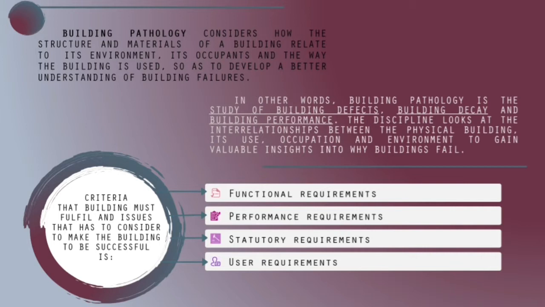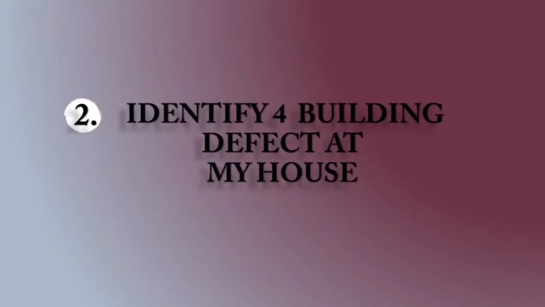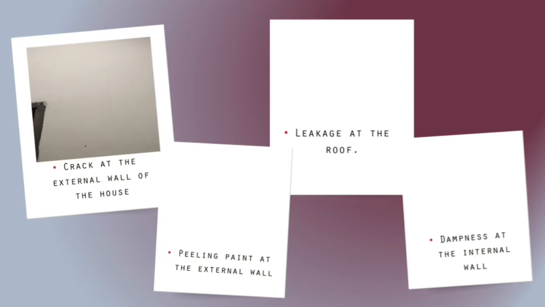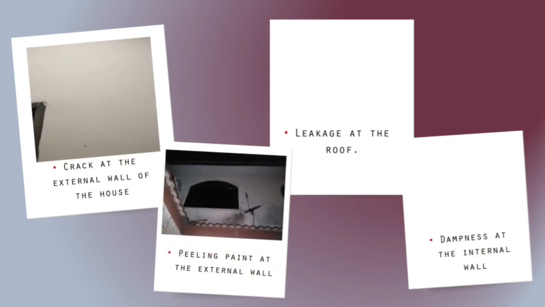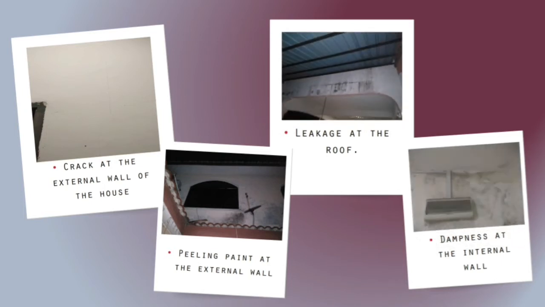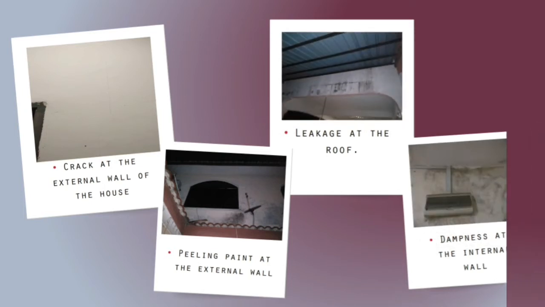And these are some criteria that a building must fulfill and issues that have to be considered to make the building successful. Identify 4 building defects. First is cracks at the external wall. Second, peeling paint at the external wall. Third, leakage at the roof. And lastly is dampness at the internal wall.